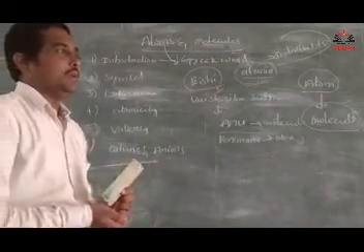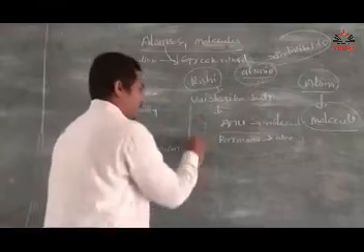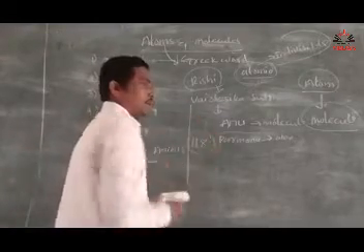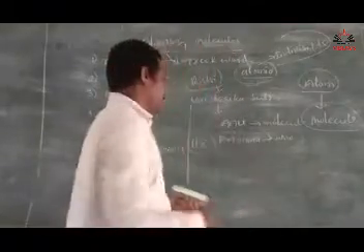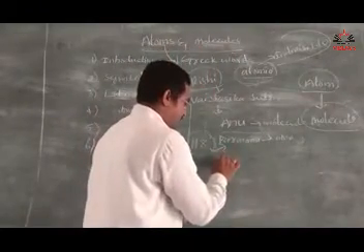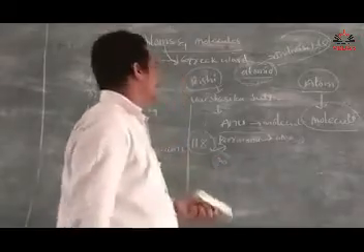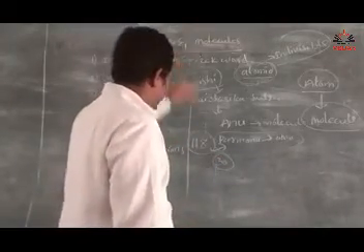In the periodic table we have 118 elements, 118 atoms. Out of 118 elements, we have to remember 30 elements.